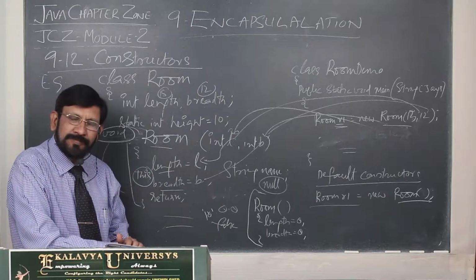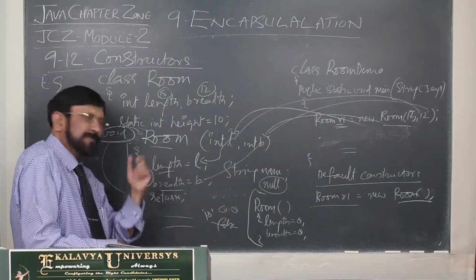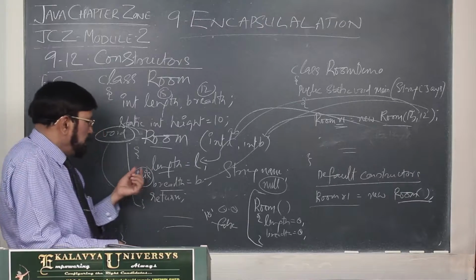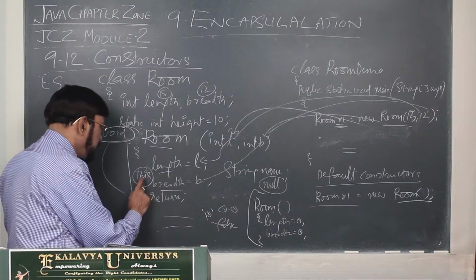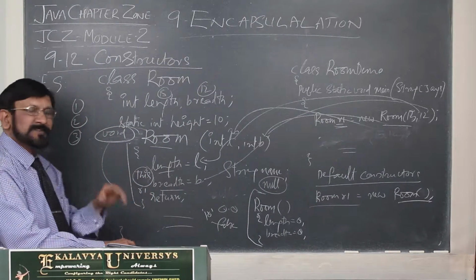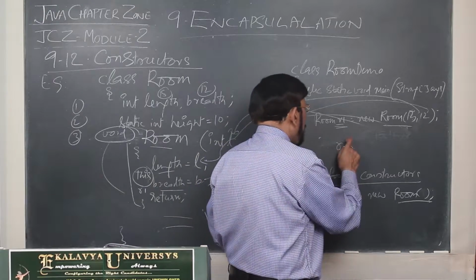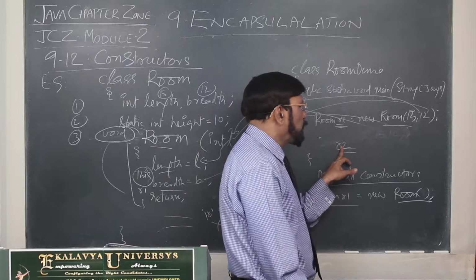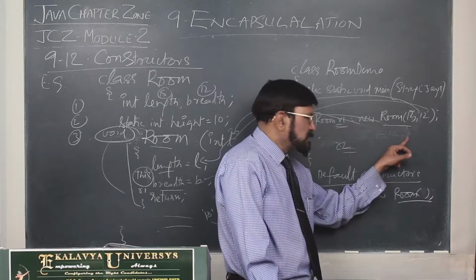This is a keyword. Actually, this is an invisible reference. It represents R1. Now R1 is calling, so this represents R1. Now after this, suppose R2 is created. R2 calls the constructor.